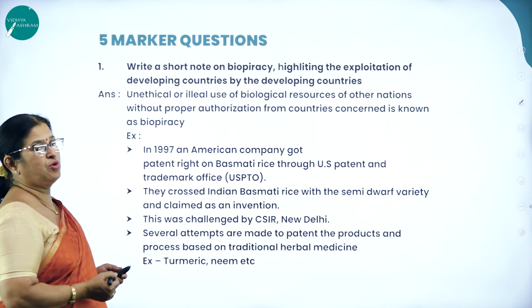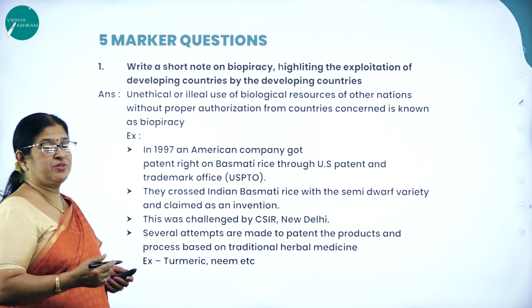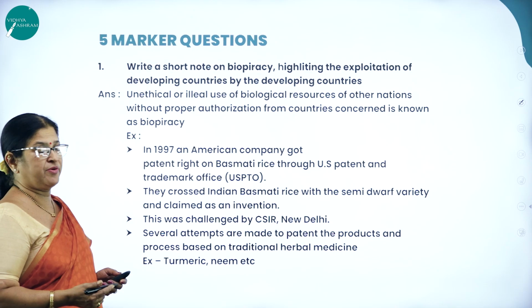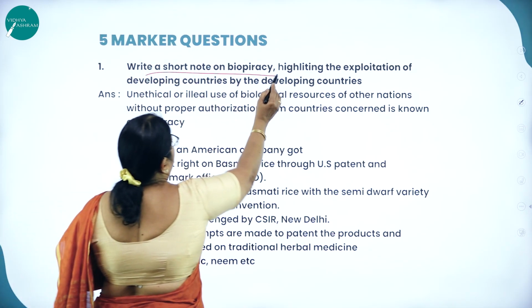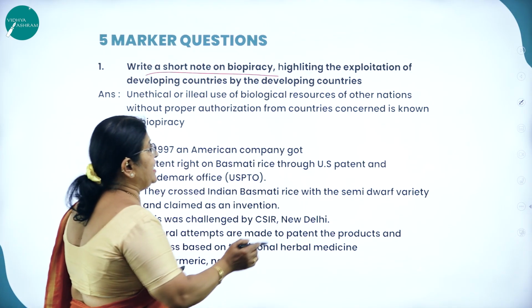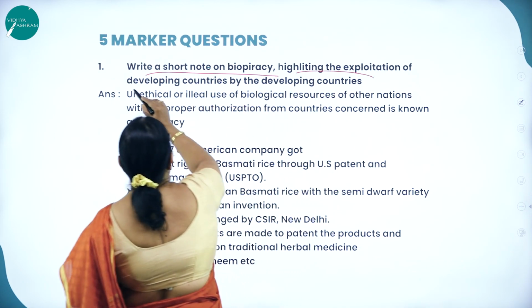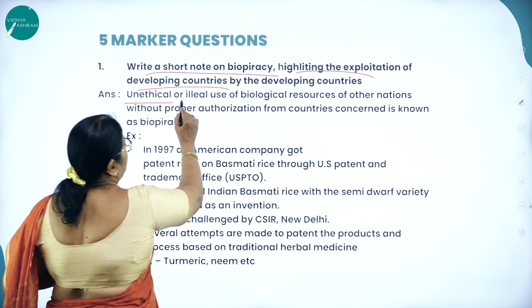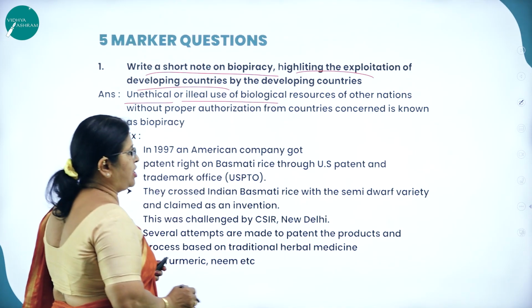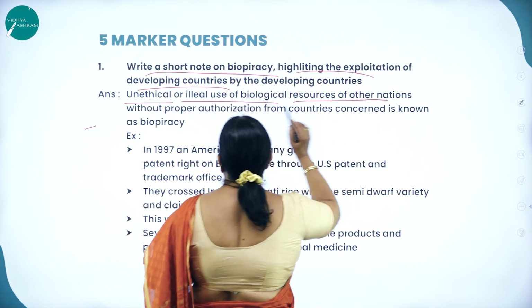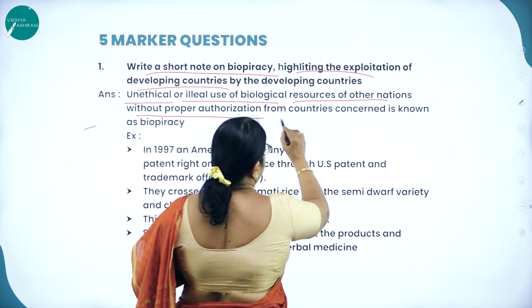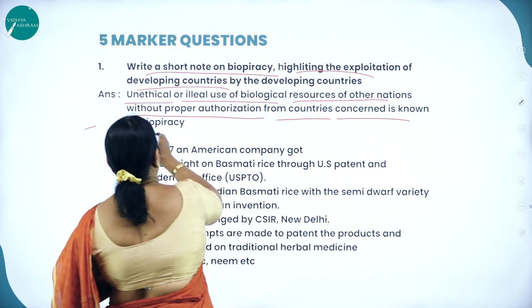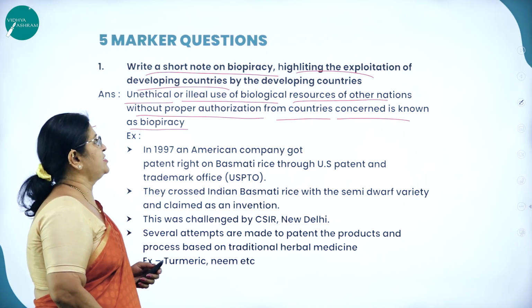Then 5 marker question. Let us discuss what will be the type of questions asked for full 5 marks, not split questions. Write a short note on biopiracy, highlighting the exploitation of the developing countries. What is it? It is the unethical or illegal use of biological resources of other nations without proper authorization from the countries concerned, known as biopiracy.